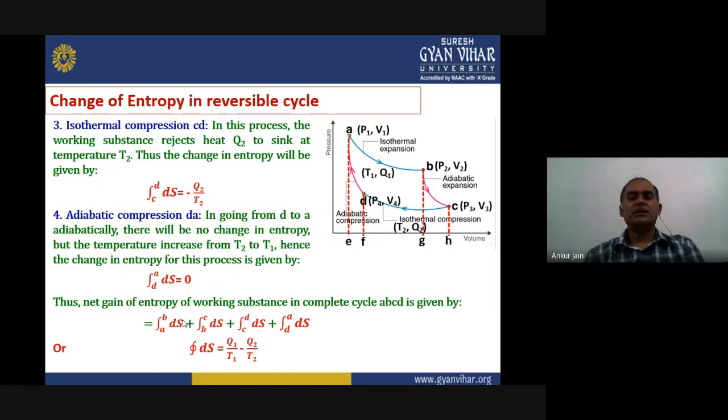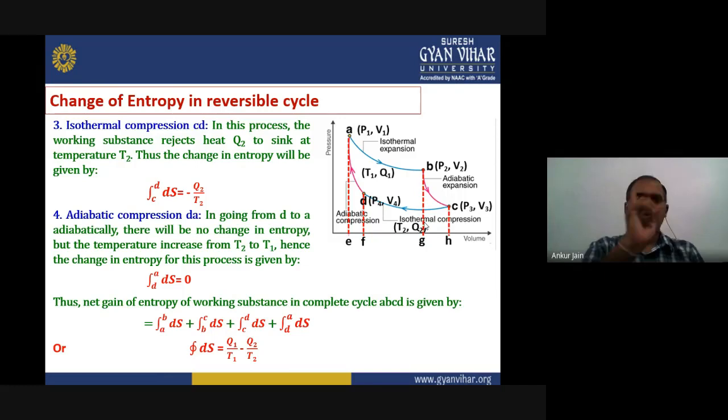Now let us go to the third process, which is isothermal compression. In this process, it is quite similar to expansion, but just opposite. And here what is happening? It is rejecting heat Q2 at temperature T2 to the sink, right? Now what will be the change of entropy in this process? It will be the integration within the limits C to D of dS equals minus Q2 upon T2, because here the system is rejecting heat to the sink. So it will be minus Q2 upon T2.